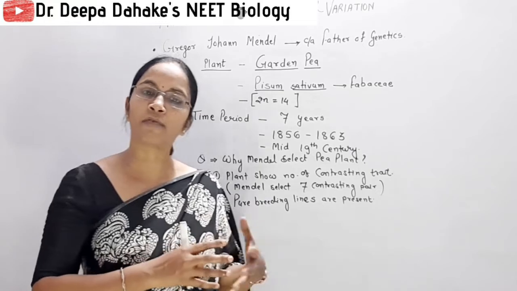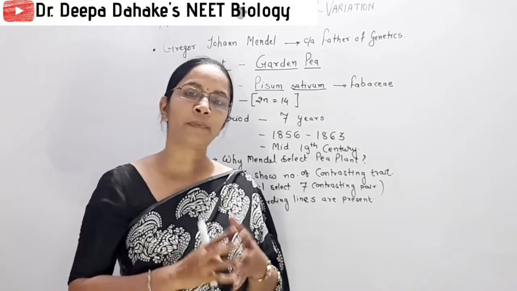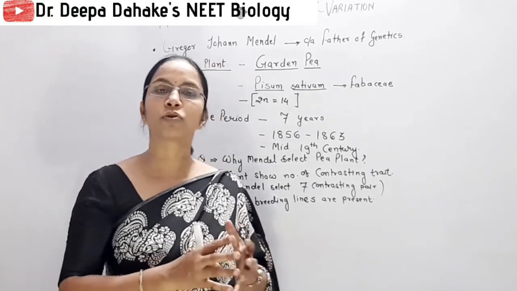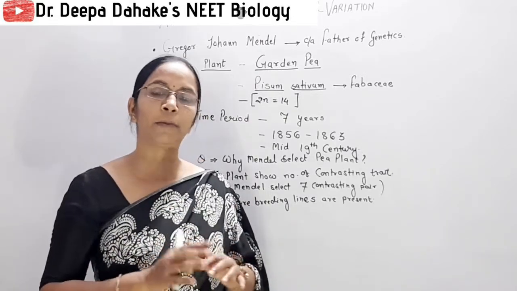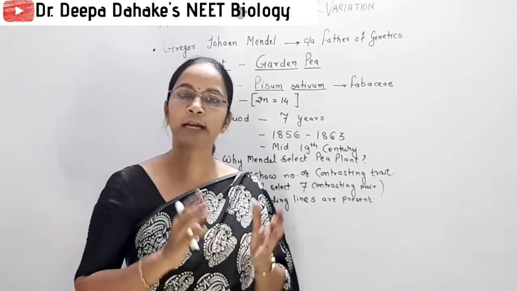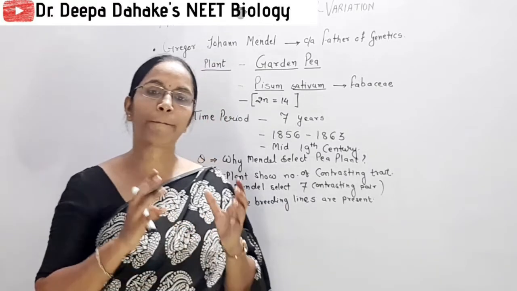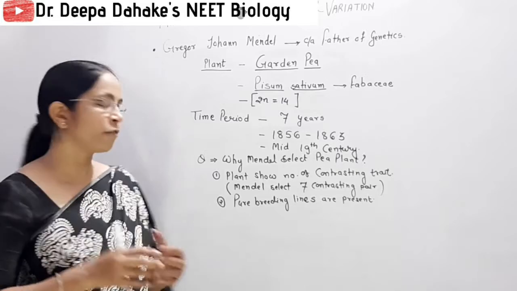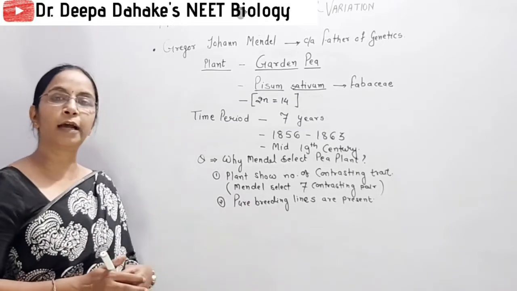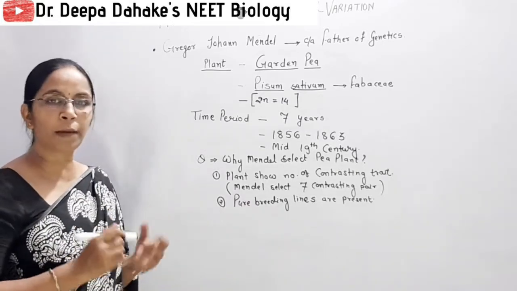But that kind of condition will not be developed, where the plant shows a height in between tall and dwarf. So that condition is not there. The plant maintains the purity in its character, that is, we say pure breeding lines are present in the pea plant.